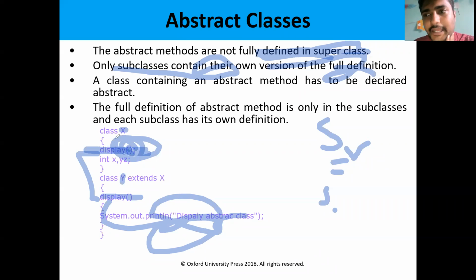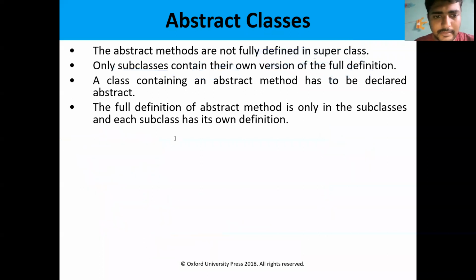So we can declare this class as abstract: abstract class X. Then the method is also abstract: abstract display. This is how we can implement abstract classes.